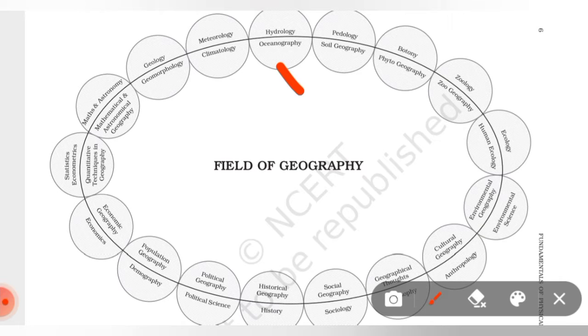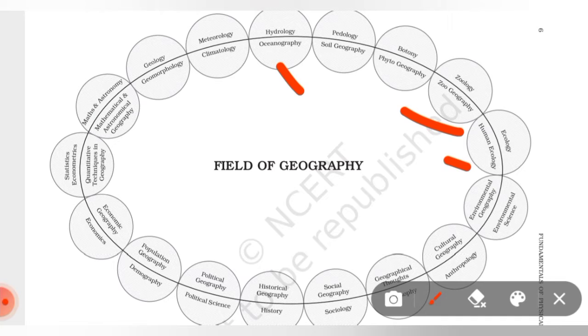Don't skip this diagram, this is a very important diagram, and if you draw this diagram in your answer copy, it will be value addition. You'll gain marks. Botany, phytogeography, then zoology, zoogeography, ecology, human ecology. These are all related to geography, right? If you don't know the meaning of anything, you can Google it. Then you will understand the deep meaning, and you can understand that these subjects are correlated among themselves. And if I go on explaining these things, it will be a long video.